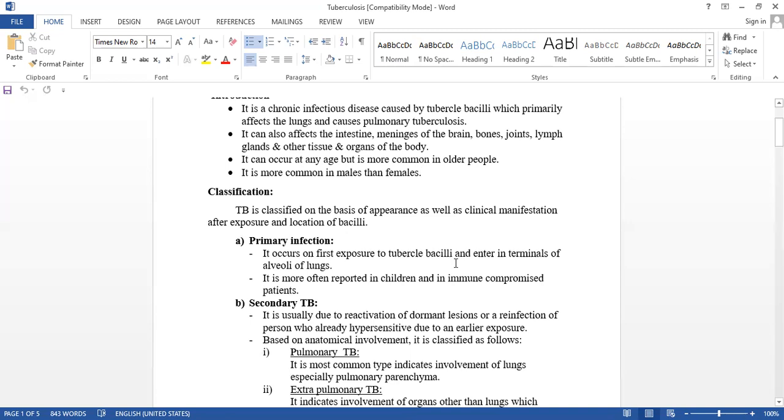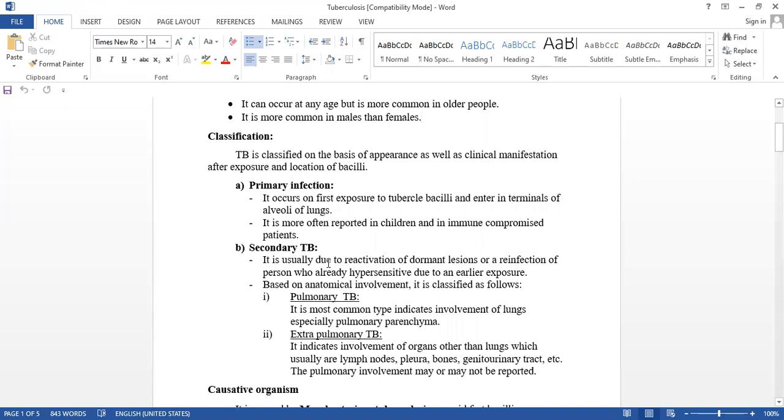It is more often reported in children and immunocompromised patients. Children who have low immunity are usually affected by tubercle bacilli.